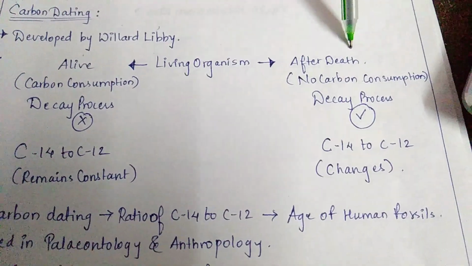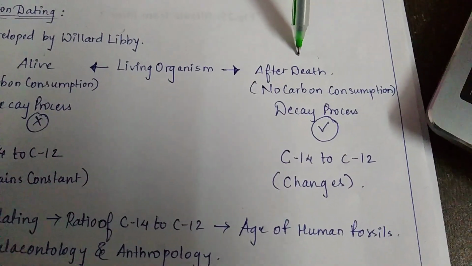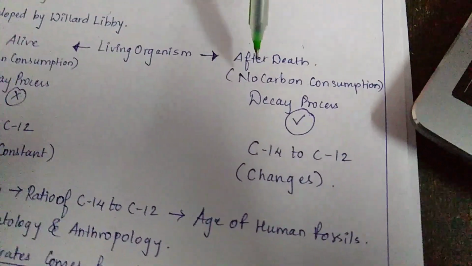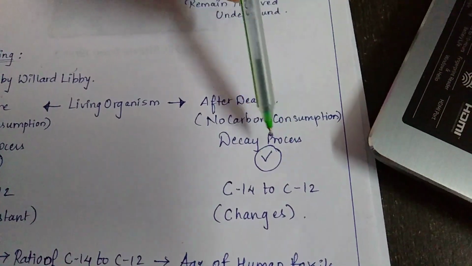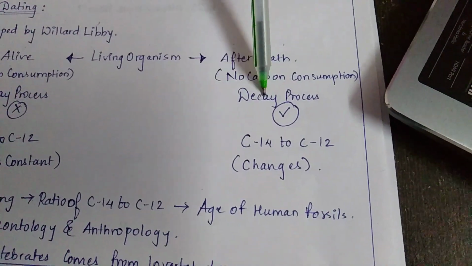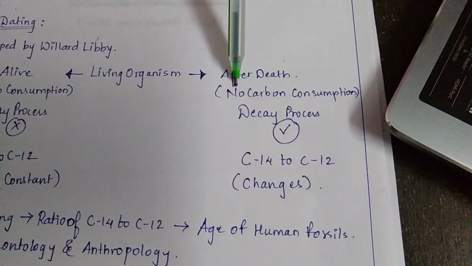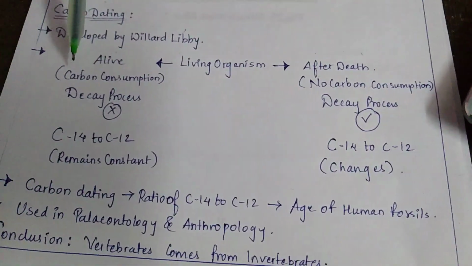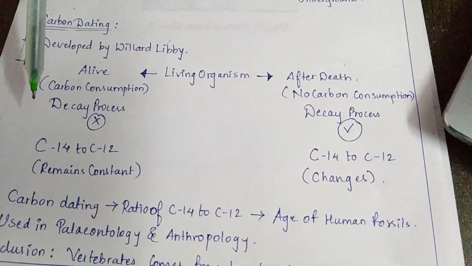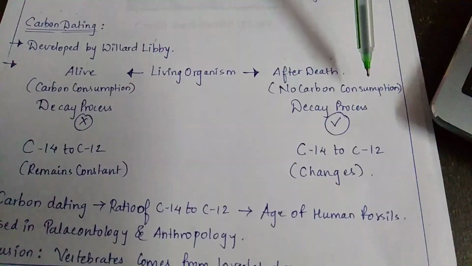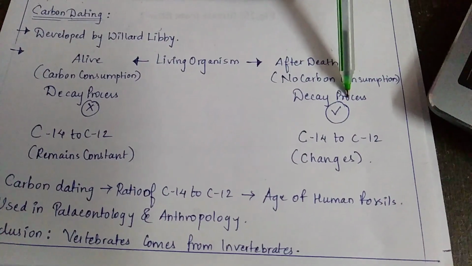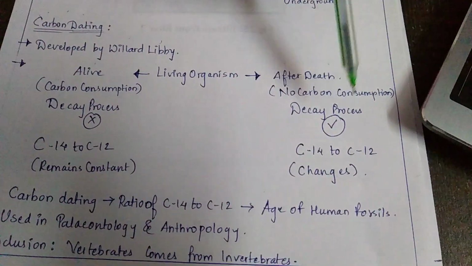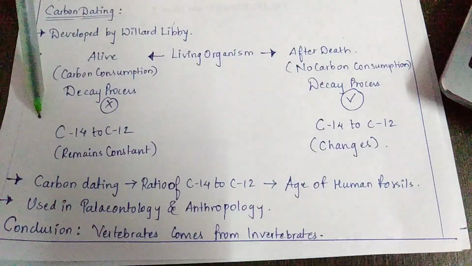The exact opposite: when a living organism dies, after the death, no carbon consumption occurs and the decay process takes place. Over here, carbon consumption on, decay process off. Here, carbon consumption off, decay process on. Because of that, there are two types of carbon.